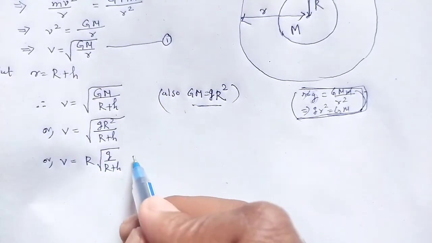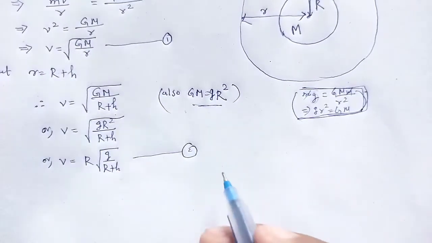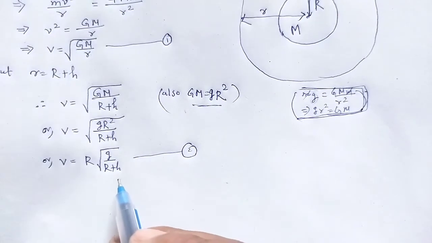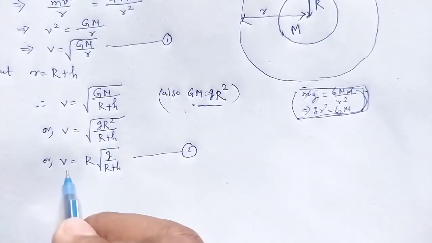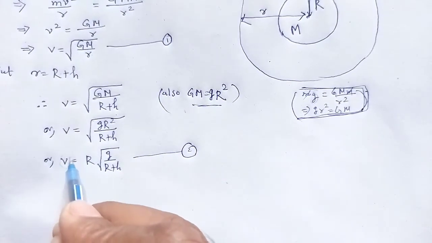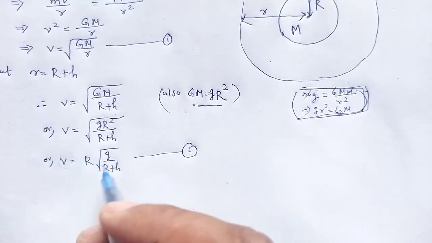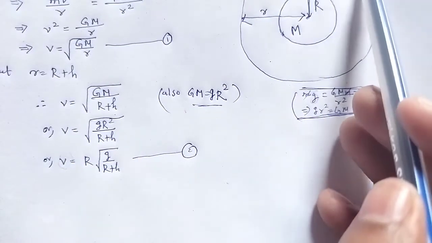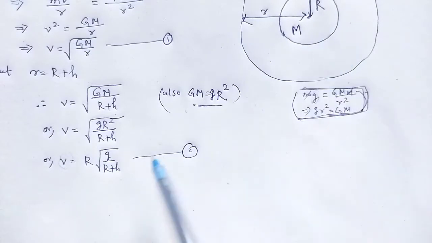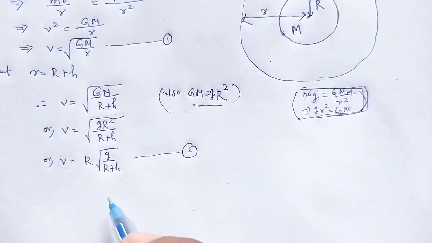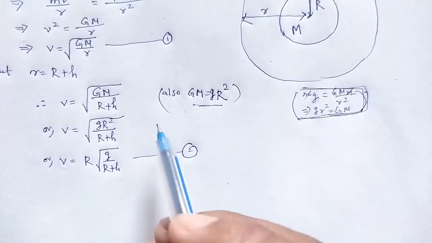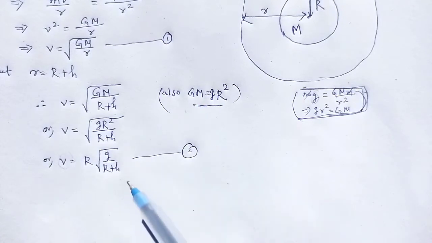Let this be equation number 2. Look here, this is the expression. This v is what? That is the orbital velocity, or we can say the insertion velocity, of the satellite that revolves around the Earth.